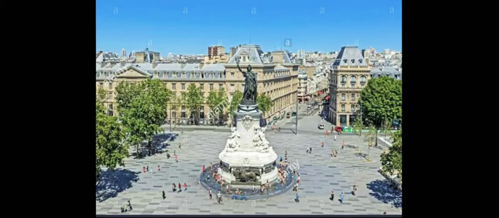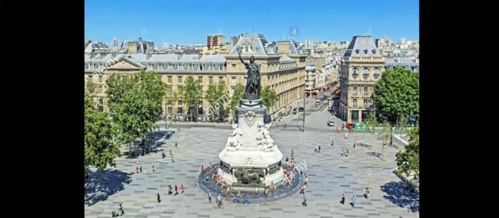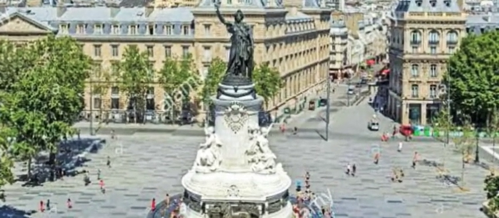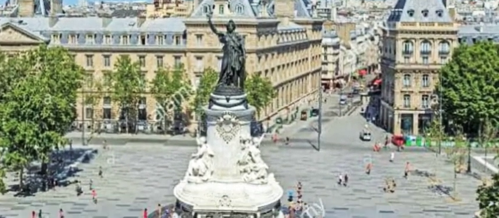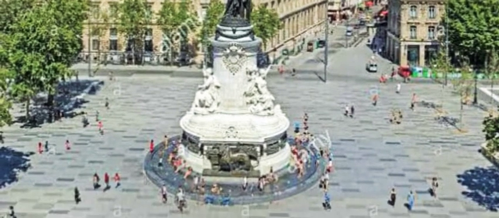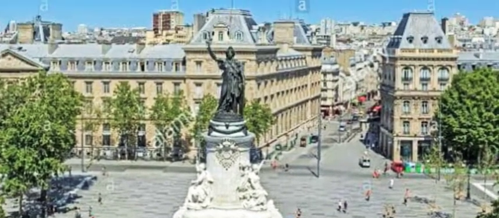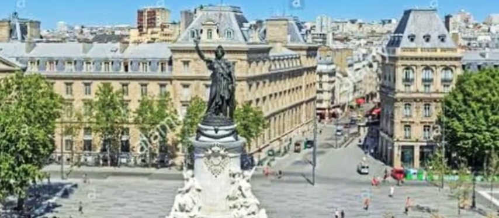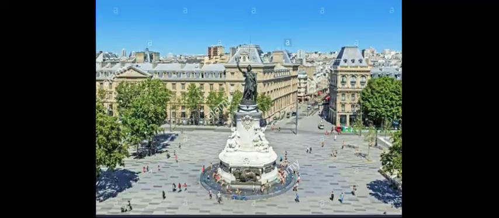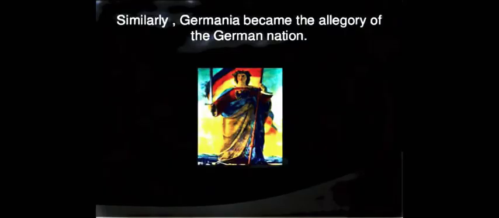Children, here is the statue of Marianne erected in a public square in France to remind the public of national symbols of unity, and this statue really instilled the feeling of nationalism among French people. Similarly, in Germany, Germania became the allegory of the German nation.